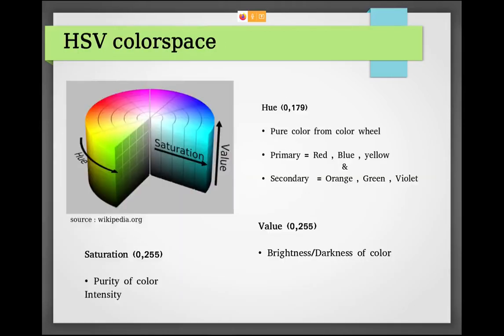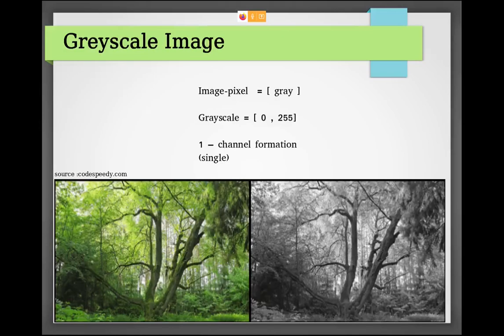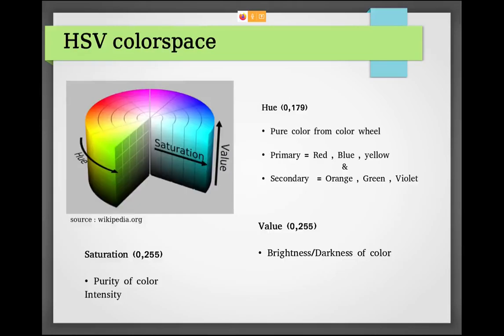Now HSV is normally not used, but for special cases like extracting a color, which color in the image you want to see, or if you want to track a particular object, like tracking a blue color among multiple variants of color, how can you do that? If you do it in a grayscale image, you can't, because it converts everything into the same grayscale format. In HSV you can see the different color formation. HSV refers to hue, saturation and value.